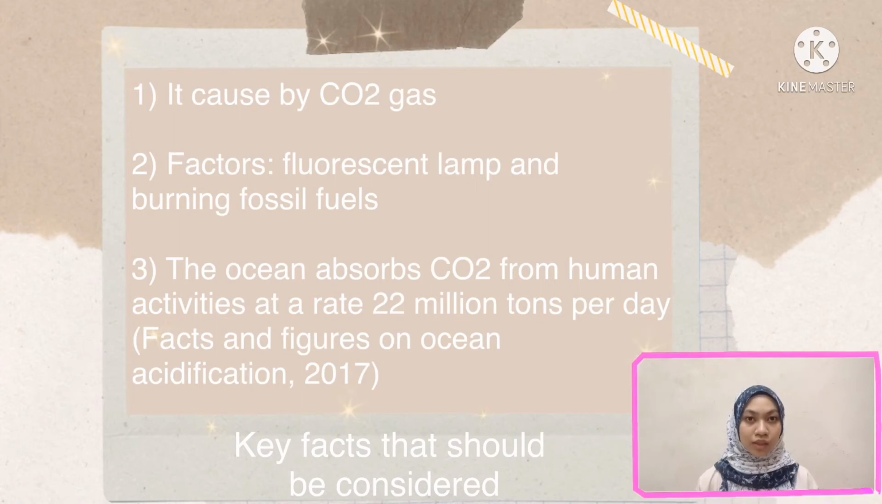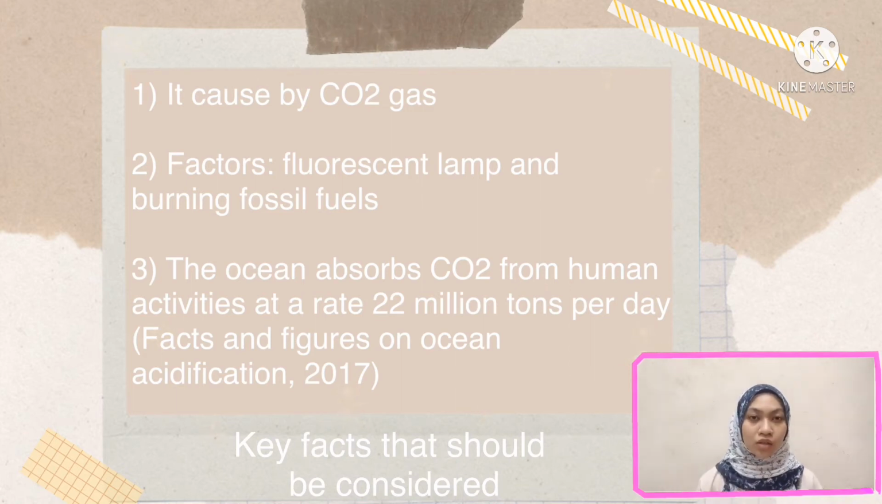Next, we are moving to the key facts that should be considered. Ocean acidification is mainly caused by carbon dioxide gas in the atmosphere dissolving into the ocean. Many factors contribute to rising carbon dioxide concentration. Currently, the use of fluorescent lamps and the burning of fossil fuels such as coal, oil, and gas is one of the major causes. The ocean absorbs carbon dioxide from human activities at around 22 million tons per day, which means that the pH will decrease and lead to ocean acidification.